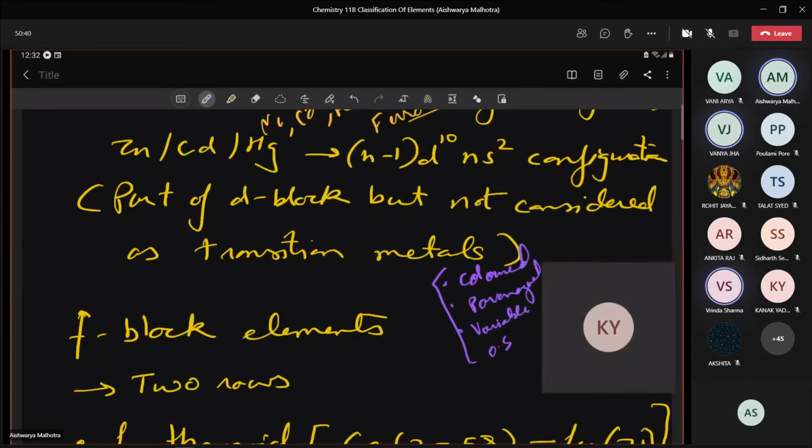Is it okay, students? Ma'am, can you explain the third feature again, variable oxidation? Variable, you already know that copper exists as +1 and +2. Iron exists as +2 and +3. With chromium, I can talk about +3, +6. With manganese, I can talk about from +2 to +7. So they show multiple oxidation states.